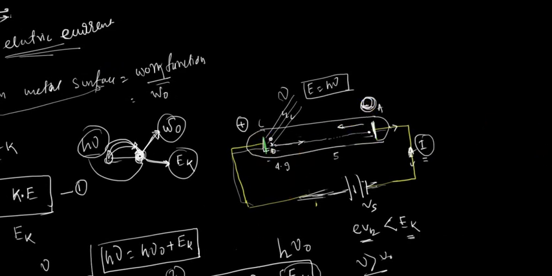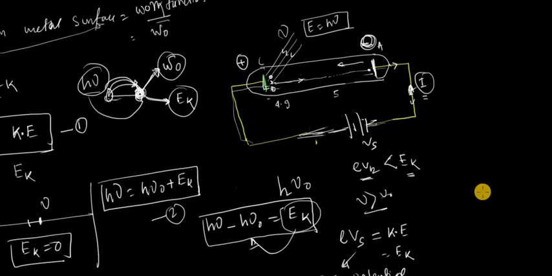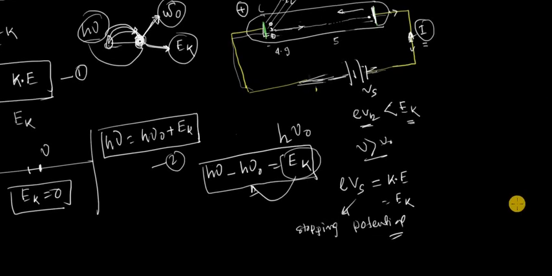So when you define the stopping potential, you have to mention this configuration. Now when a negative potential is applied to the anode with respect to the cathode such that there is no current associated with the external circuit, then that minimum potential is called the stopping potential.